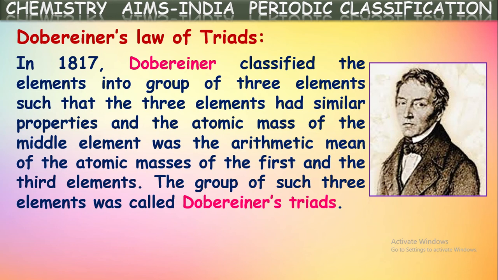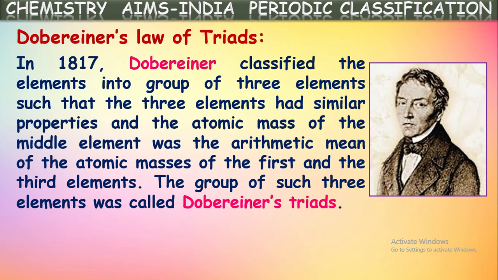When these three elements are arranged in increasing order of their atomic masses, the atomic mass of the middle element is equal or nearly equal to the arithmetic mean of the atomic masses of the first and third elements in that group, and he called this group of three elements a triad. In honor of his name, these are called Dobereiner's triads.